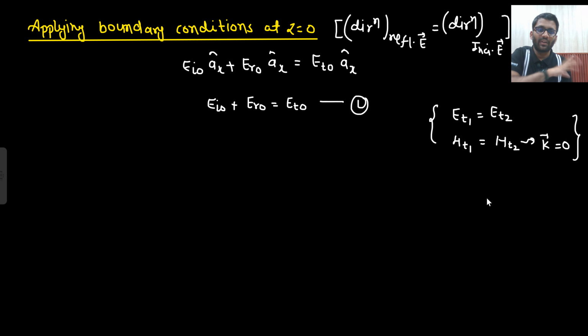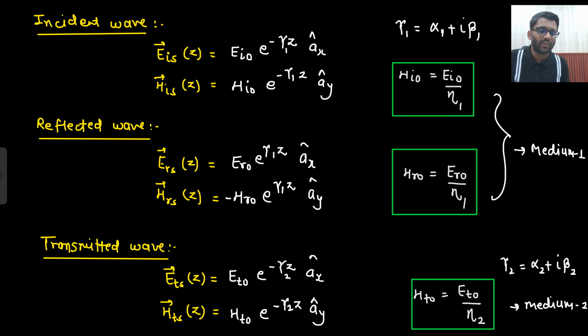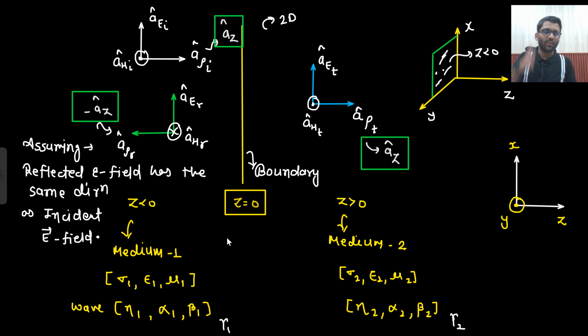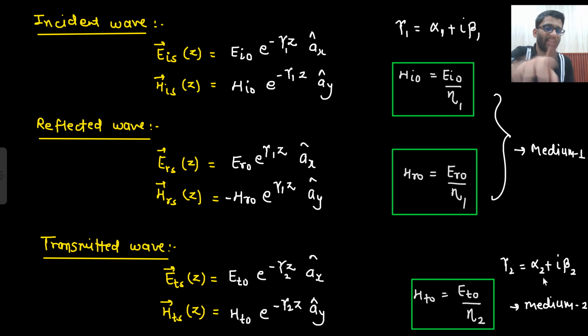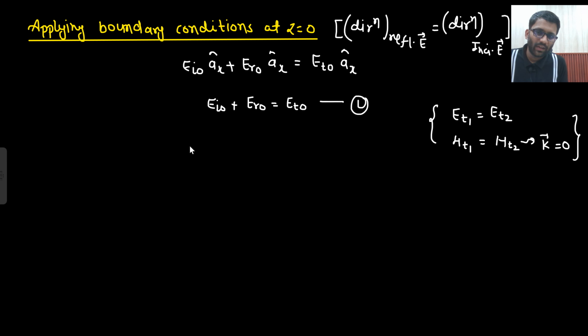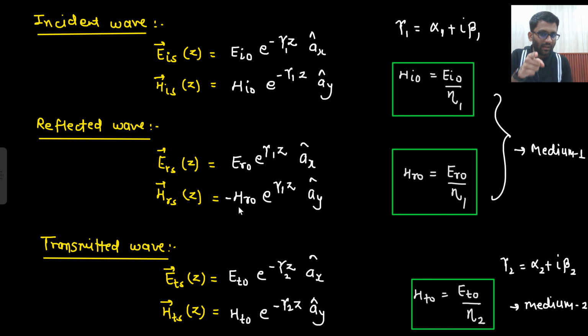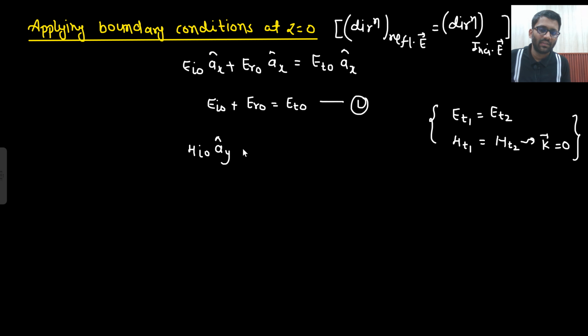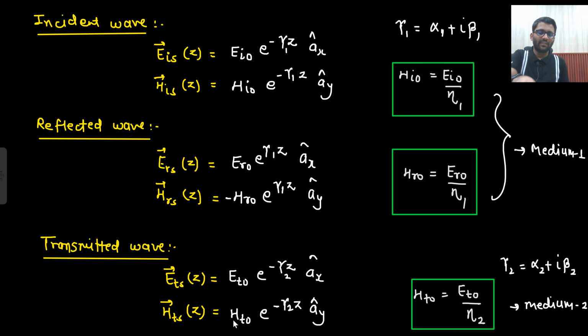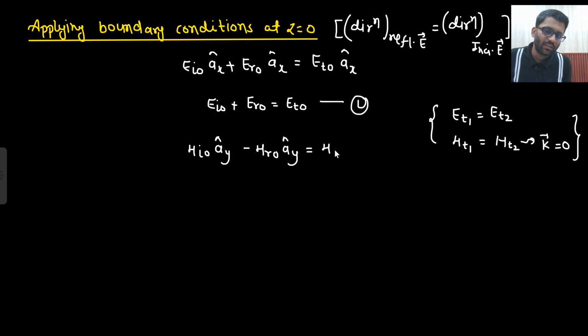Now you can apply the magnetic boundary condition. So how do I apply it? I need to see the tangential component across this boundary. What is the tangential component of the magnetic field? This one is your Hi0 ay cap. And what about the reflected one? Hr0 ay cap, but the minus sign is there, so minus Hr0 ay cap. What about the transmitted one? The transmitted one is Ht0 ay cap. Is that clear to you?